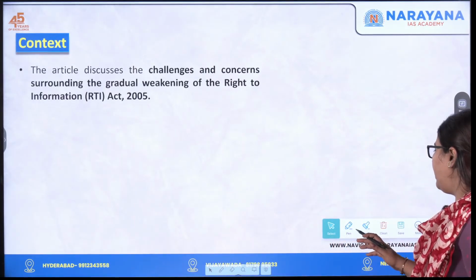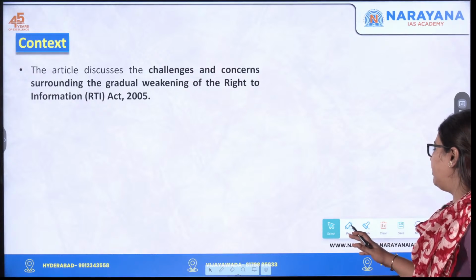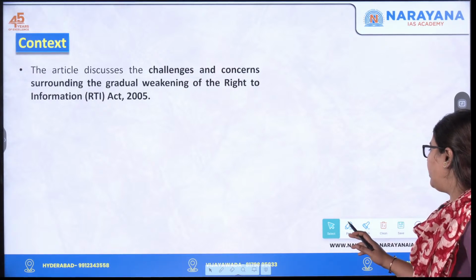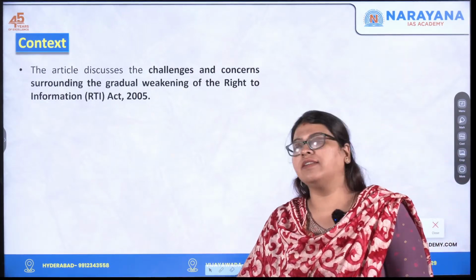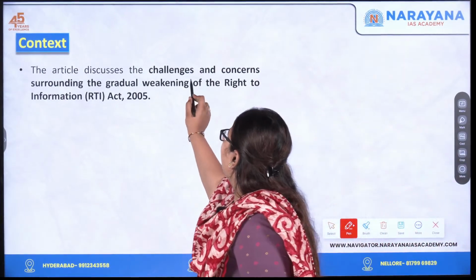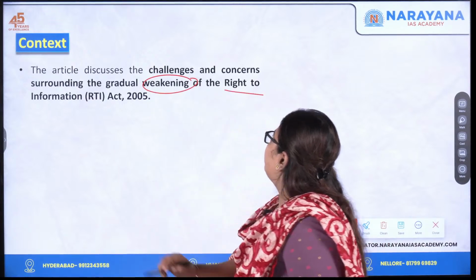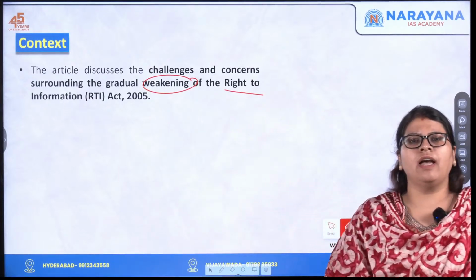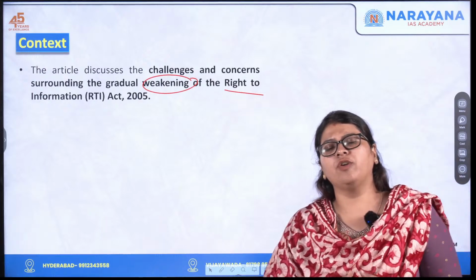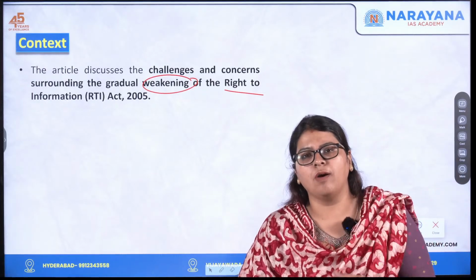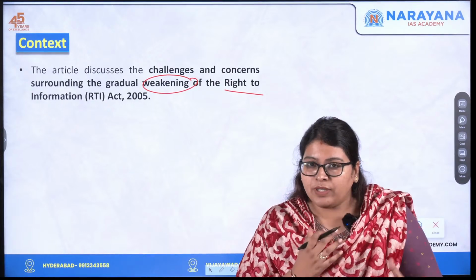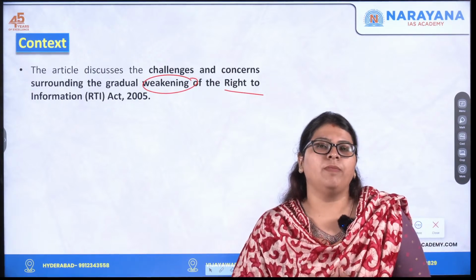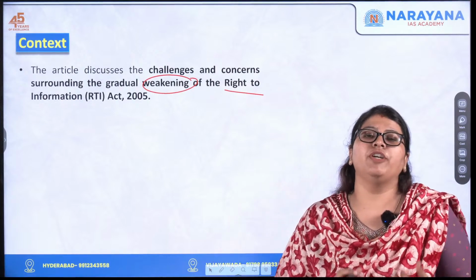Now moving forward, let us understand what the article is discussing. It discusses the challenges and concerns surrounding the weakening of the Right to Information Act. This act was implemented in order to hold the government accountable, and to make sure that the functions performed by the government are transparent to the general public.